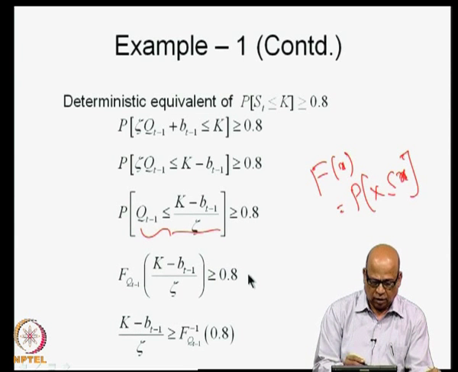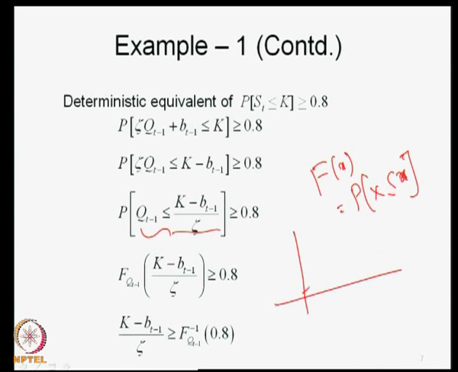Now, this we write again using our earlier notation: (k − b_{t−1})/ζ is greater than or equal to F_{q_{t−1}} inverse of 0.8. I repeat again, because students tend to make this mistake often. What we mean by this is that associated with the F value of 0.8, you pick up the q_{t−1} value. So, these are the q_{t−1} values, and this is F of q_{t−1} on the y axis. So, this indicates that it is that particular value of q_{t−1} which leads to an F value of 0.8, that is the idea there.